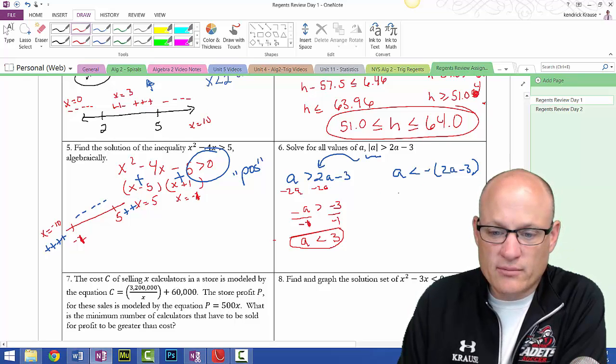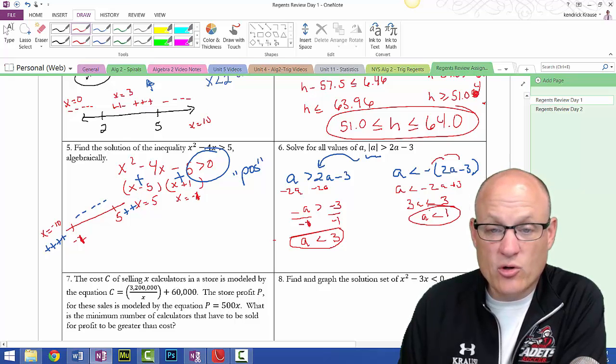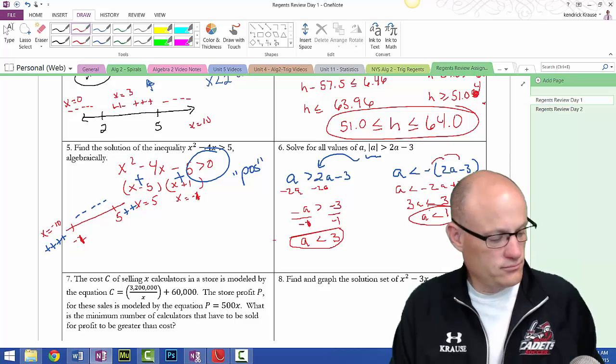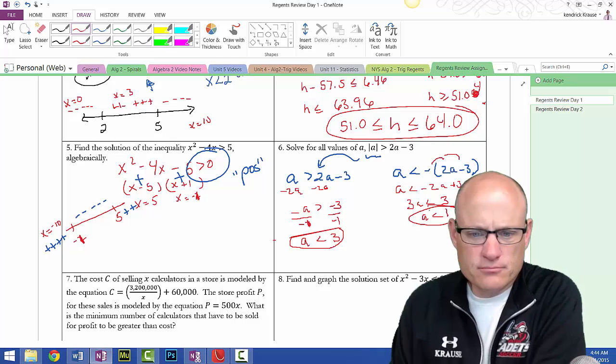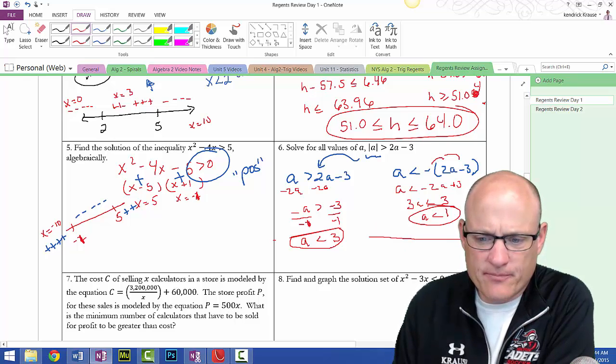Alright. This one gives me a is less than negative 2a plus 3, because of distributing the negative. And this gives me 3a is less than 3, or a is less than 1. Interesting problem, because this is going to give me something that I don't normally look at: a less than 1 and a less than 3.